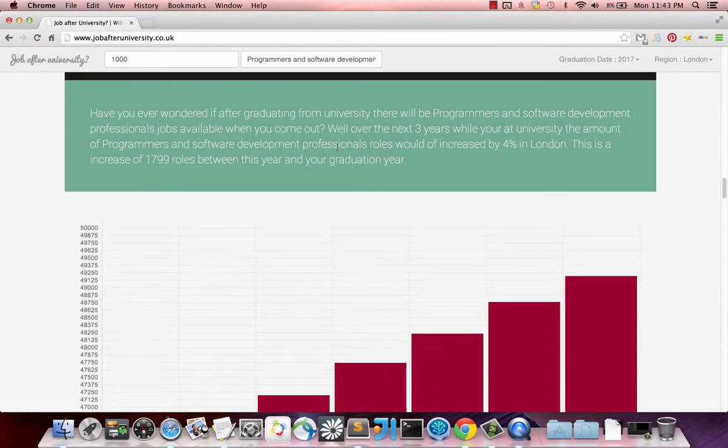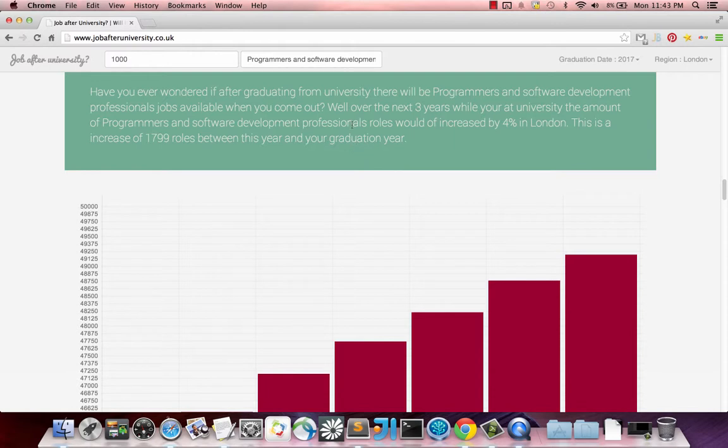Work future. So I'll read this to you. Have you ever wondered if after graduating from university there will be programmer and software development professional jobs available when you come out? Well, yes, I've wondered that. Over the next 3 years while you're at university, the amount of programmer and software development professional roles would have increased by 4% in London.